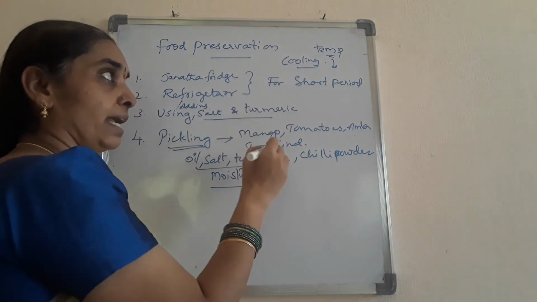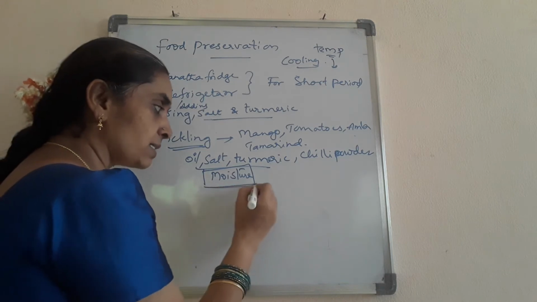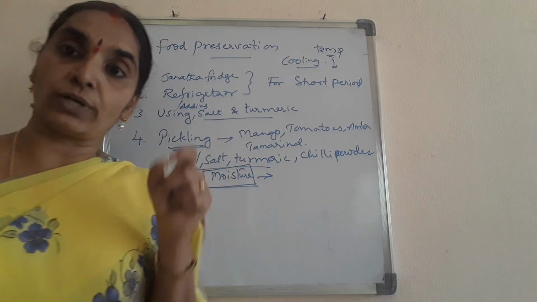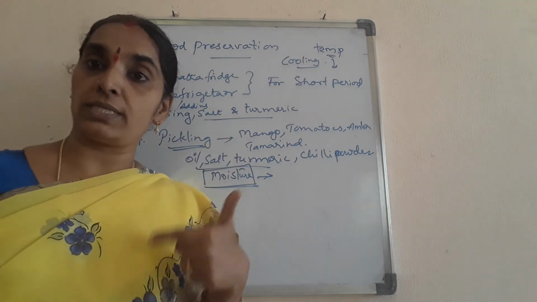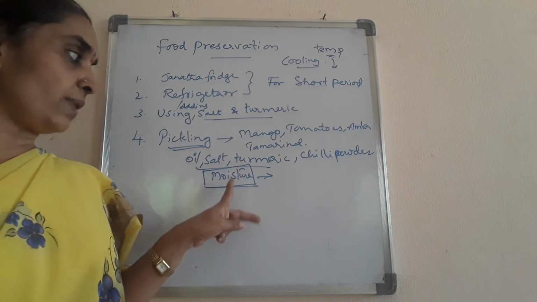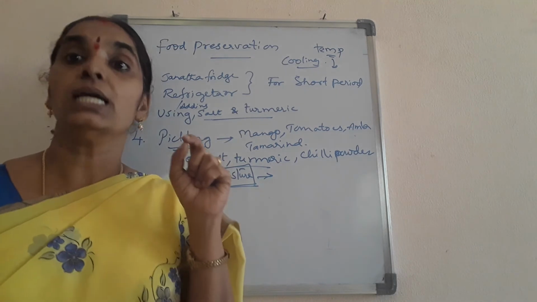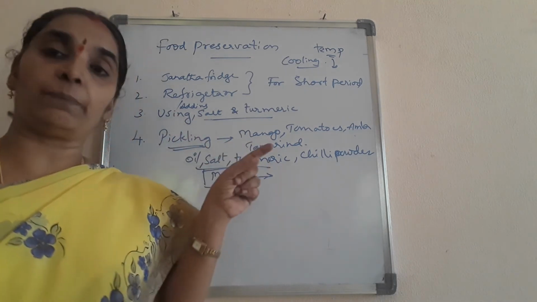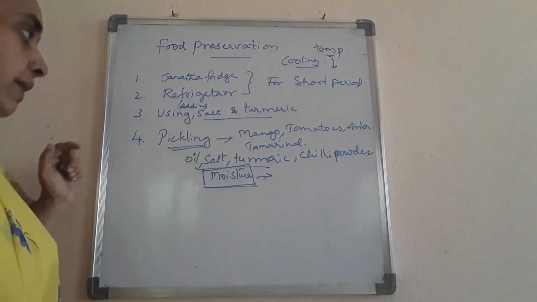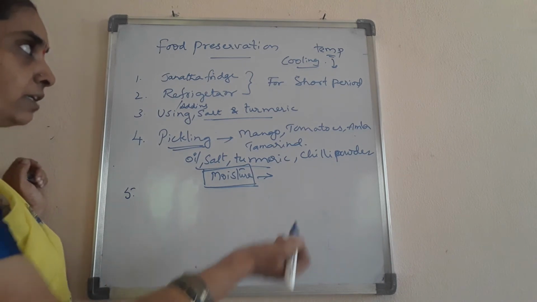So we can understand that due to the presence of moisture, the food gets spoiled soon. All the food items, in fact, contain moisture in them. If we remove the moisture from them, they can be preserved for a longer period. So that is one thing. And at higher temperature, there are the pasteurization methods you have learned. I'll repeat again what pasteurization is and why it is done. Preservation of milk and all, how it is done, we'll see in the later part of the lesson.